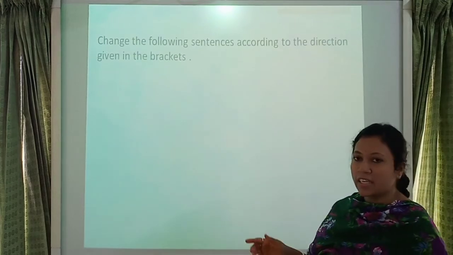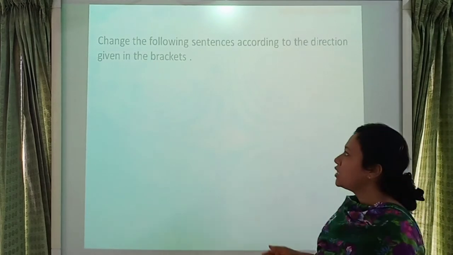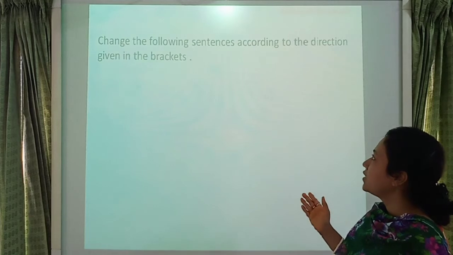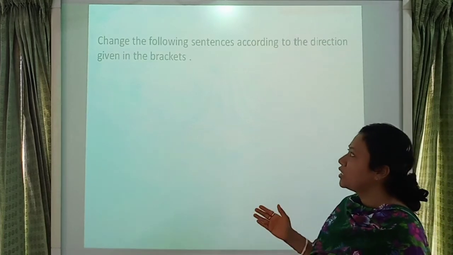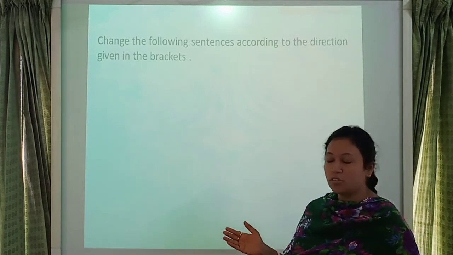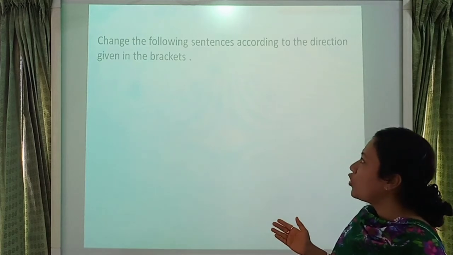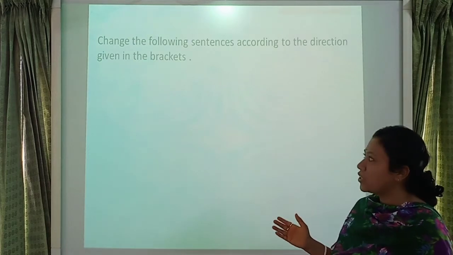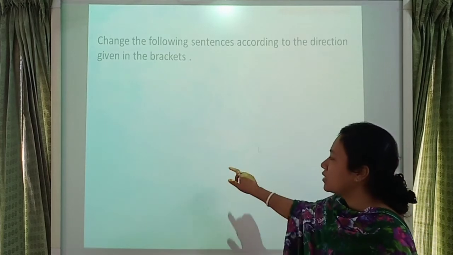So student, I give here some examples. Look at here. Change the following sentence according to the direction given in the brackets. I repeat it again, student.